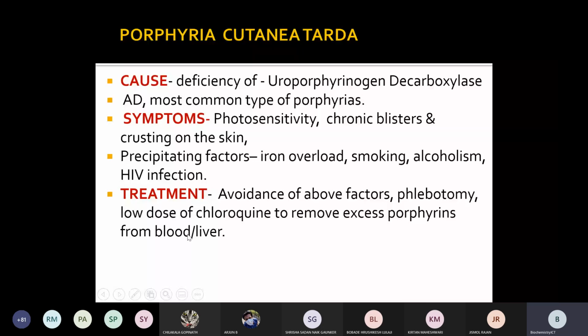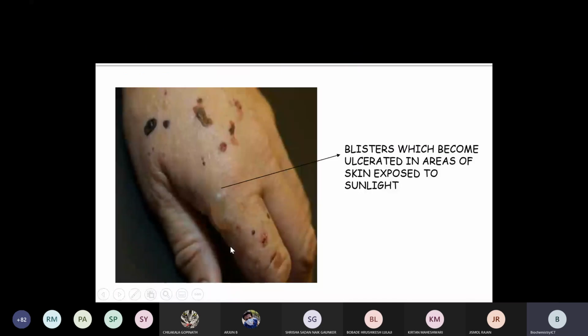So avoid these factors, that is iron, smoking and alcohol. Then phlebotomy, and low dose of chloroquine should be given to remove the excess porphyrins from the blood. That is the treatment part.